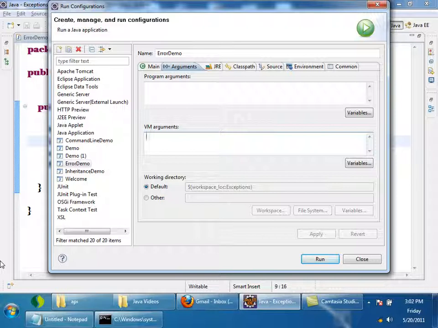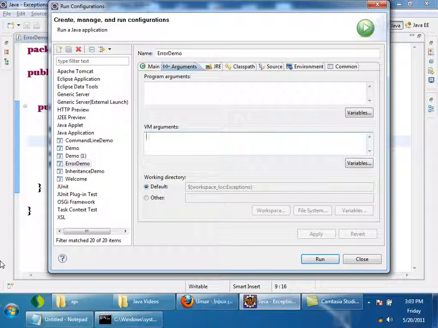Can you create your own error? We know how to create our own exception. I have created balance insufficient exception. If I want to create my own error, how to do it? We can extend Error. See, Throwable is the superclass of all exceptions. It has two subclasses, Error and Exception. If you want to write your own exception, generally we extend Exception. If you want to write your own error, you can extend Error.